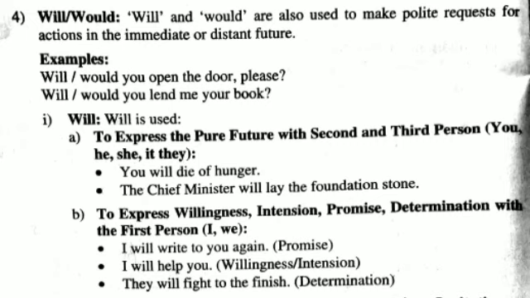For example, you will die of hunger. The chief minister will lay the foundation stone. B. To express willingness, intention, promise, determination with the first person, I and we. For example, I will write to you again. It shows promise. I will help you. It shows willingness or intention. They will fight to the finish.